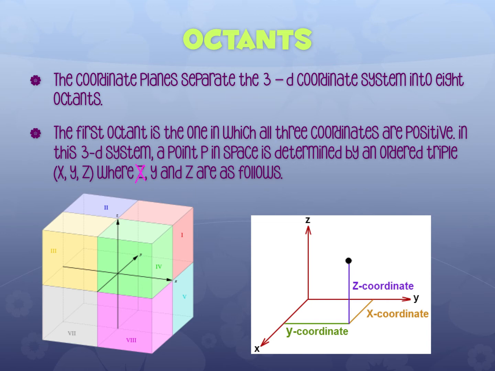It would look like this. Notice that my x is now forward and back this time. Remember I said it could rotate. You move in the direction of the x to get the x coordinate. So in this case, we move in this direction. You move in the direction of the y, which is over here this time, to get the y coordinate. And then you move in the direction of z, which in this case is up, to get the z coordinate.